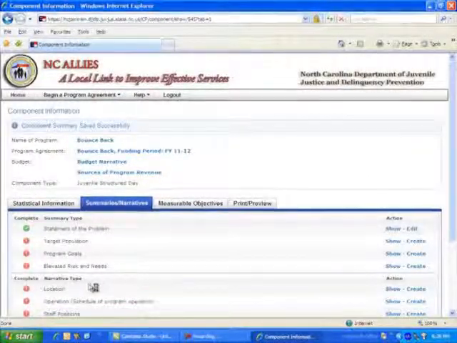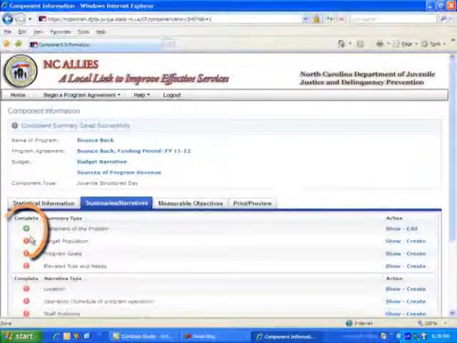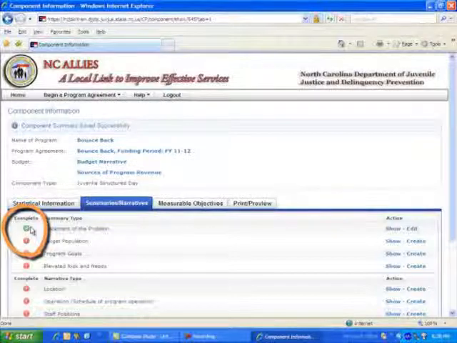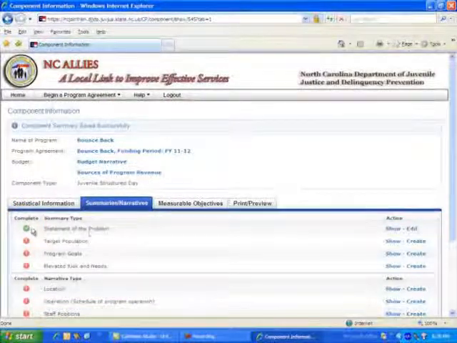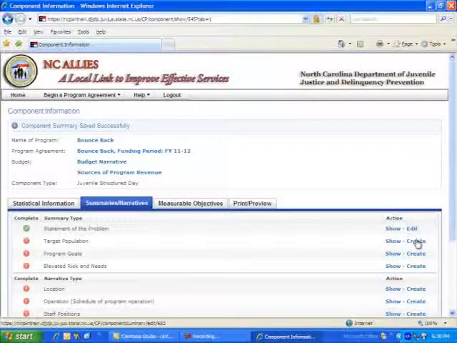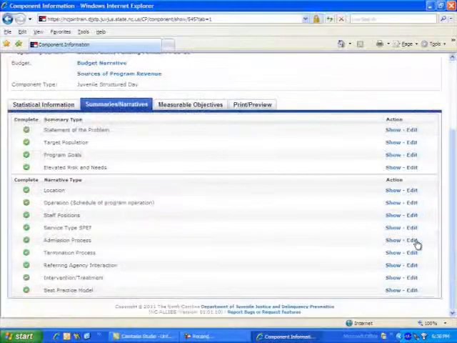As the items are marked as complete, the red exclamation symbol changes to a green check symbol to indicate that the item is now complete. Let's move on and create information in each one of the sections.